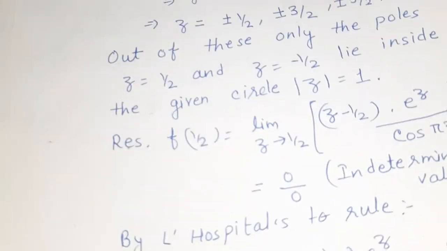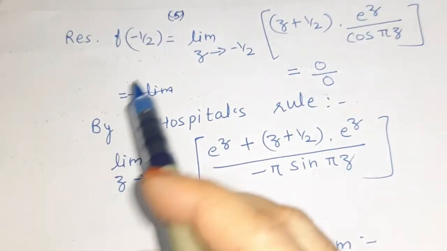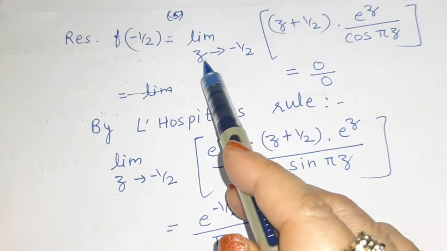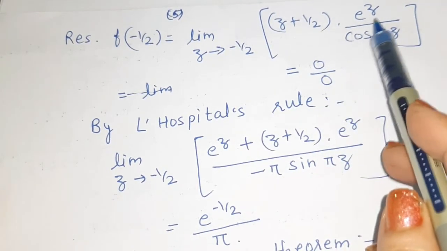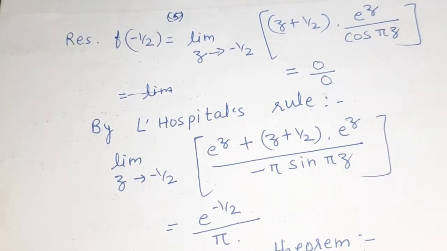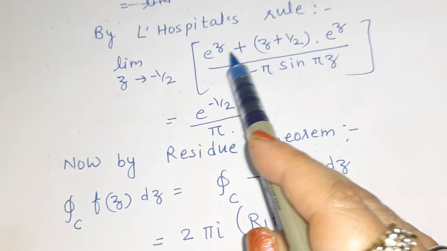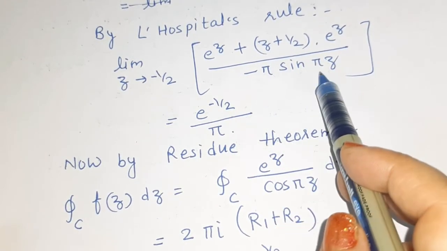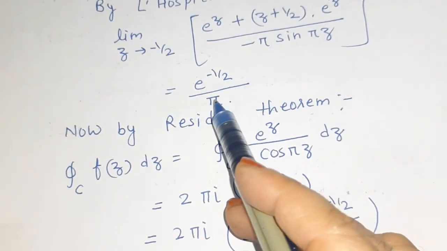Right, now the same for the second pole. So the residue at z = -1/2: we get limit z tends to -1/2 of (z + 1/2) times e^z divided by cos πz. Again the same indeterminate form, and after applying L'Hospital's rule we get e^z + (z + 1/2) e^z divided by -π sin πz. And after applying the limit we get e^(-1/2) divided by π.